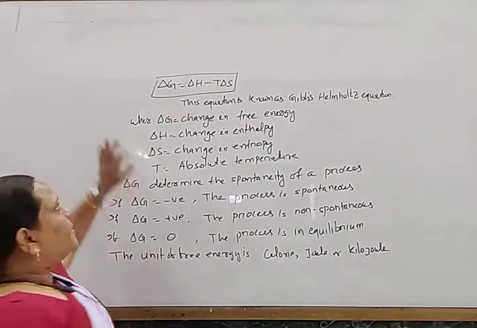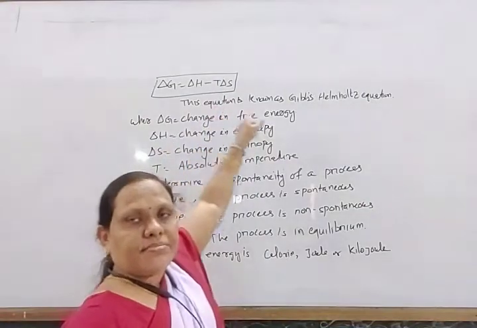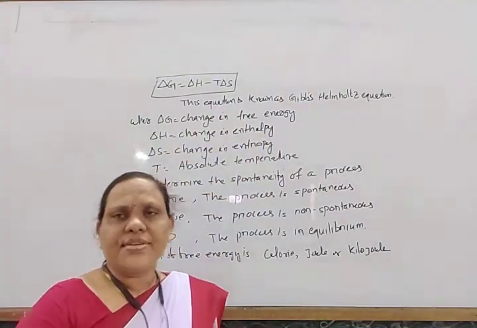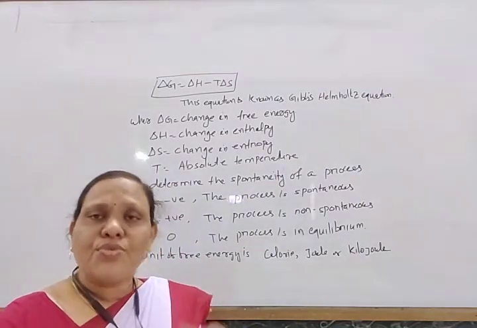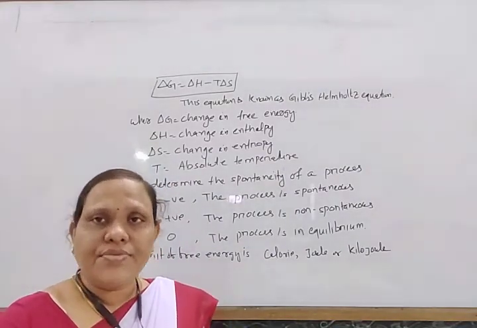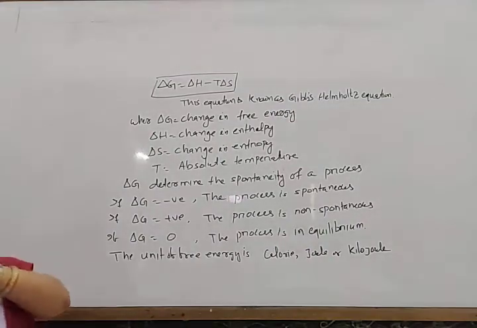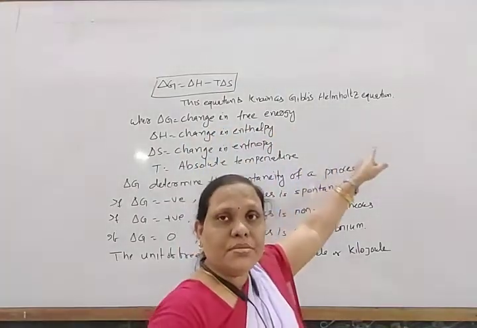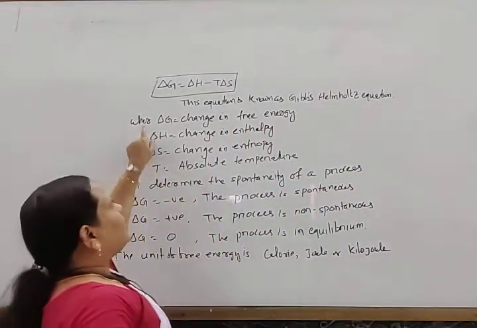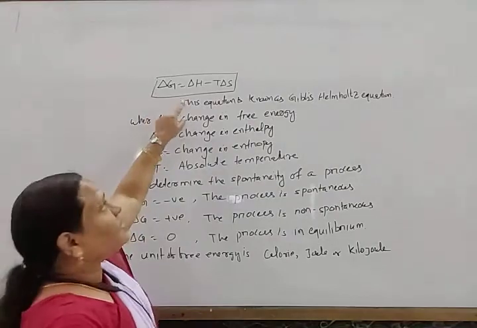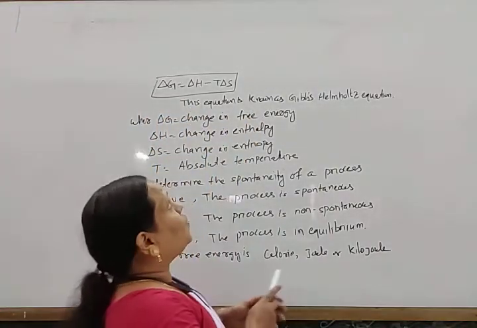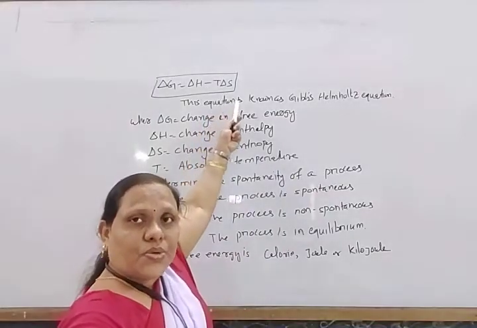Look here: delta G equals delta H minus T delta S. The change in free energy is more useful than the free energy itself. In this Gibbs-Helmholtz equation, delta G is the change in free energy, delta H the change in enthalpy, delta S the change in entropy, and T the absolute temperature.